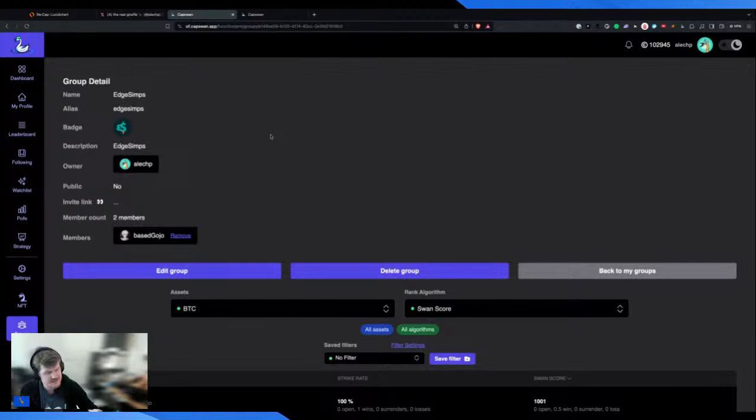It's kind of cool because up until this point, people have been locked in. CapSwan allows you to aggregate all that information easily. I don't have to sit there and scroll through all of your left curve thoughts about memes and whatever else to find the thing that I care about. And with the watch list, people are going to be able to attribute things to you that can then also show up in your group, right? So if Ansem goes on a stripper posting spree or whatever, and you don't want to see any of that, but you do want to hear his thoughts on WIF or whatever, there's a much easier way for us to aggregate that data for you. So this is a really exciting feature, and we're going to be integrating this with the paid feature.